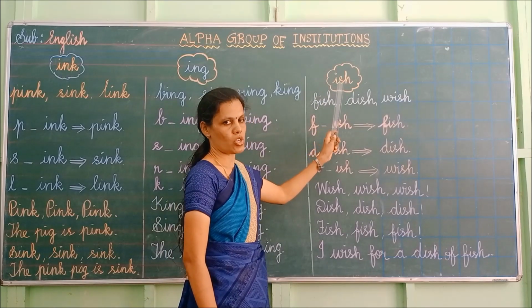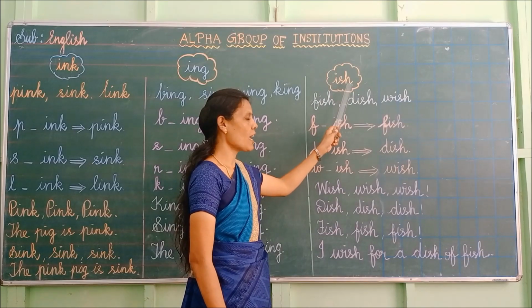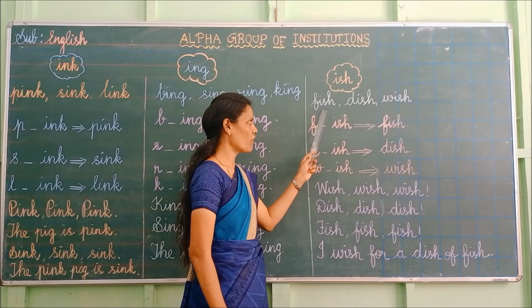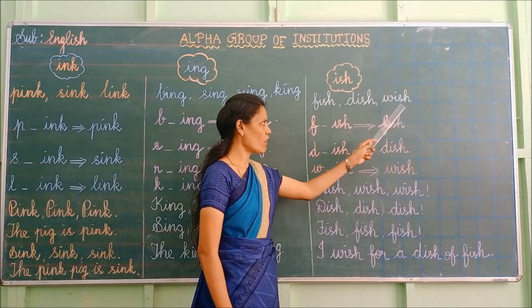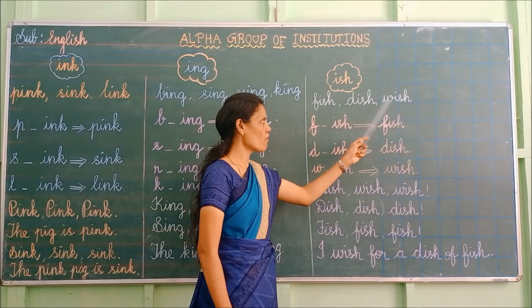I-S-H. Ish. One more time, spell the word. I-S-H. Ish. We'll go for words. Fish, dish, wish. One more time. Fish, dish, wish.